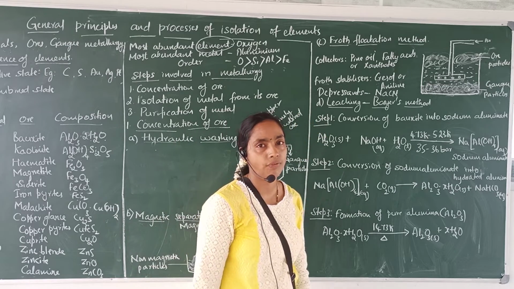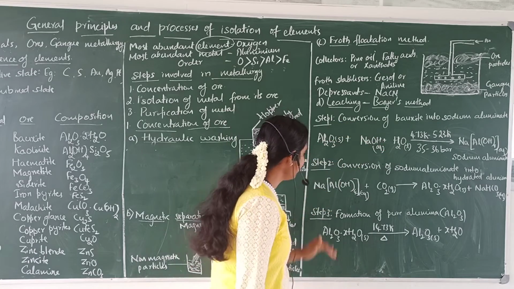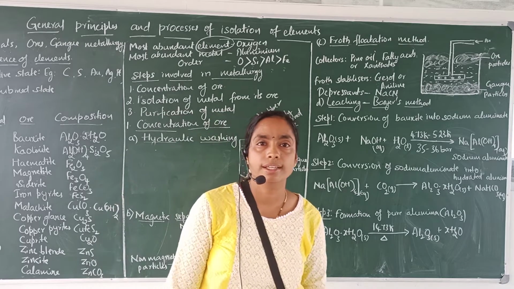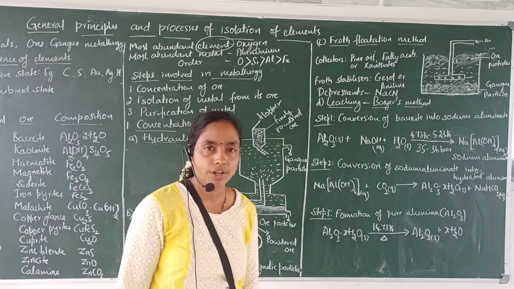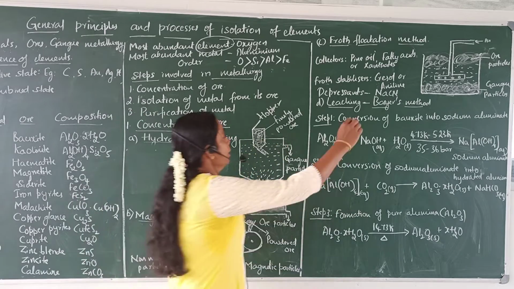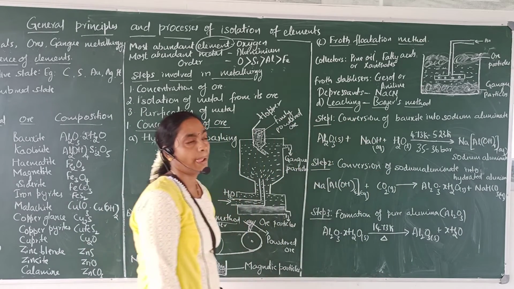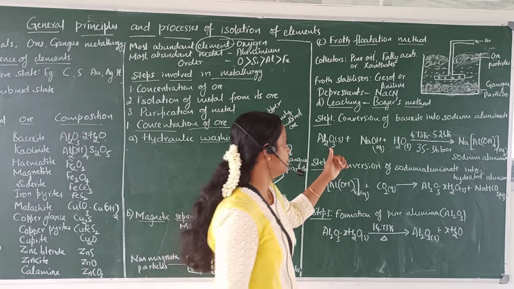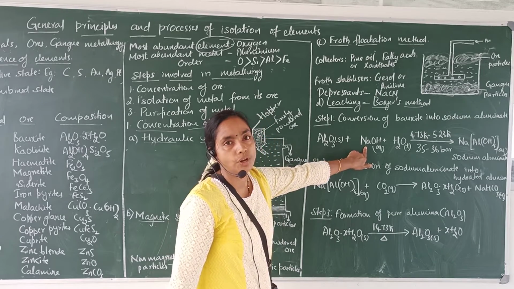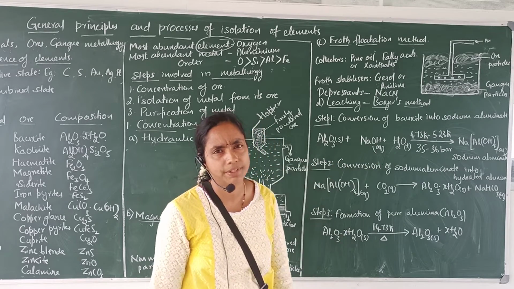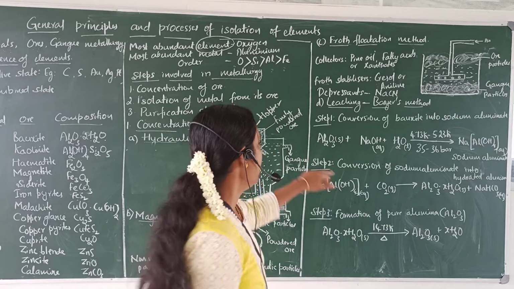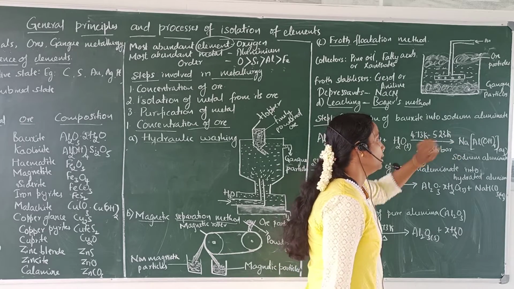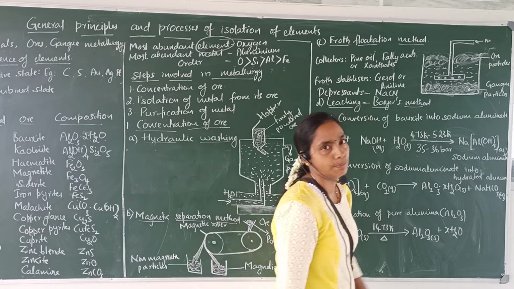Leaching of alumina from bauxite. It involves 3 steps. We'll go one by one. The bauxite ore contains titanium dioxide, iron oxide and silicon dioxide as impurities. This bauxite ore is finely powdered and agitated with a concentrated solution of sodium hydroxide, about 45% sodium hydroxide, and it is heated at a temperature of 473 Kelvin to 523 Kelvin under 35 to 36 bar pressure.